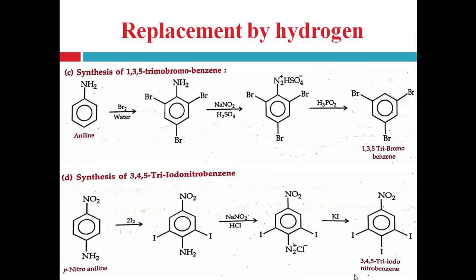Continue. Next, synthesis of 1,3,5-tribromobenzene. So first, aniline undergoes bromination with the help of bromine water and is converted into 2,4,6-tribromoaniline. Right, aniline undergoes bromination with the help of bromine water and is converted into the tri-substituted bromo derivative, that is